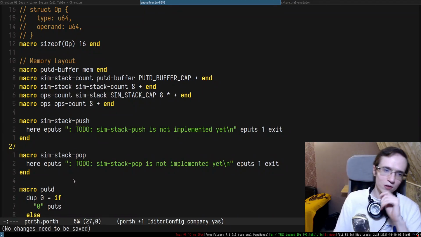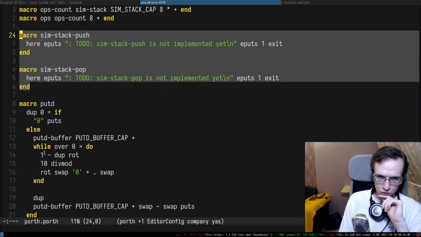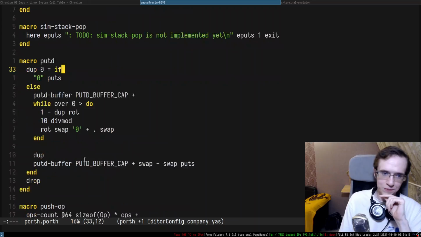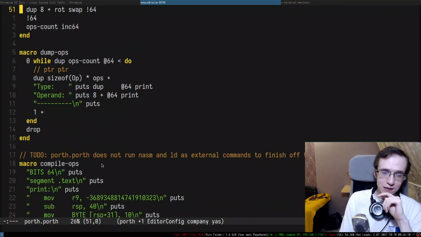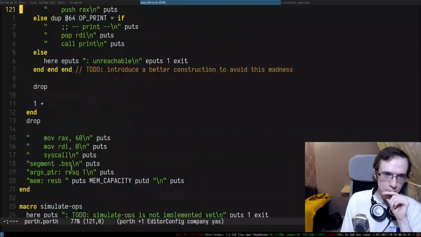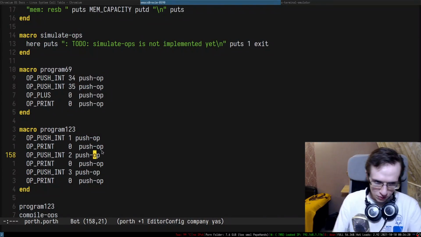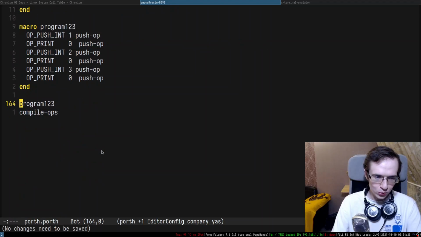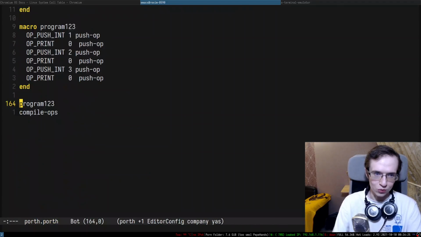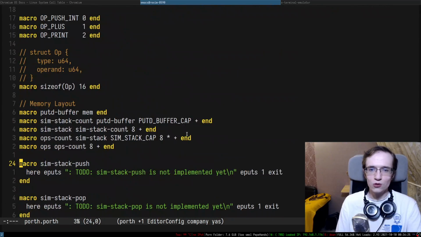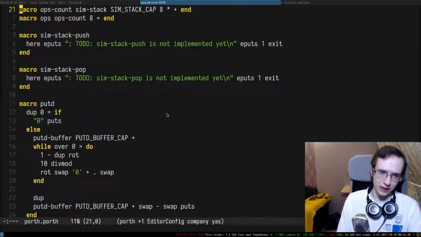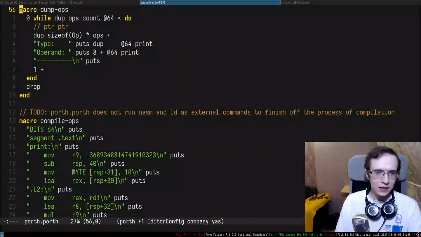There we go. So we definitely need these two operations to work on the simulation stack. Yep, and I think that should be enough to do all of these things. We'll see how it goes. So let me see if I didn't break anything. So here we're compiling this entire stuff, and if I try to run it, everything still runs. So the thing I wanted to check, if after introducing new stuff in the memory, does it break anything? So hopefully it doesn't break anything. So everything seems to be fine.